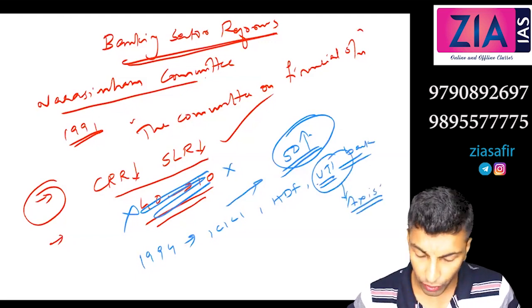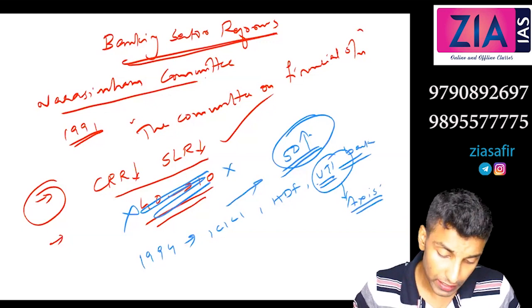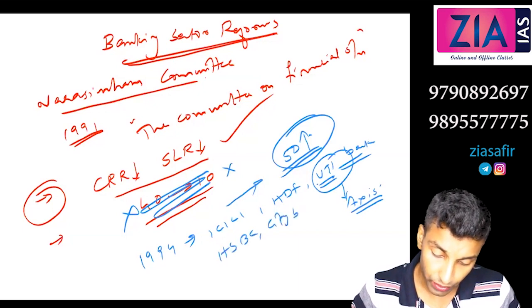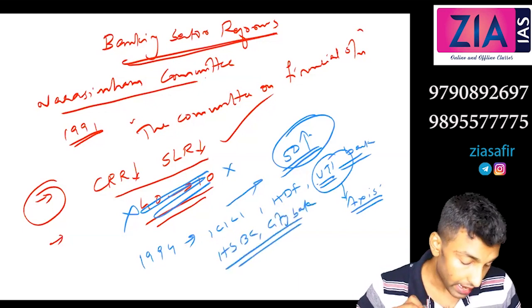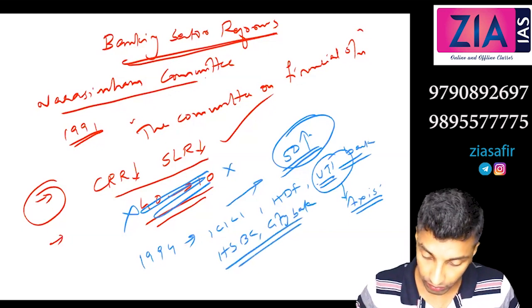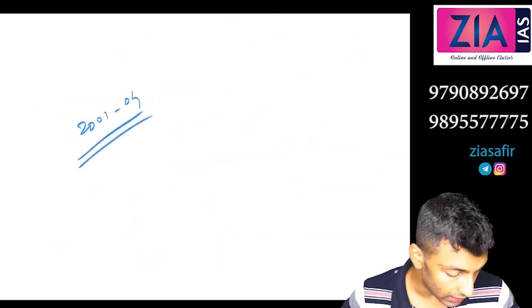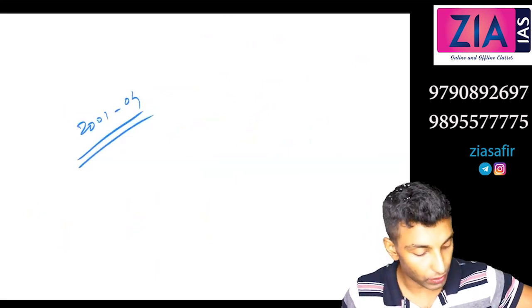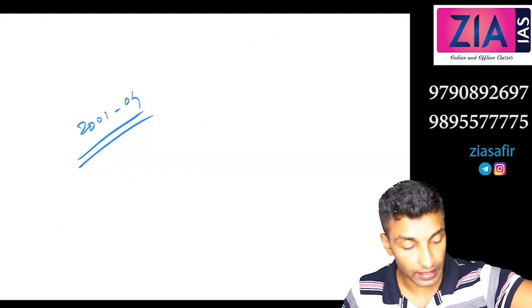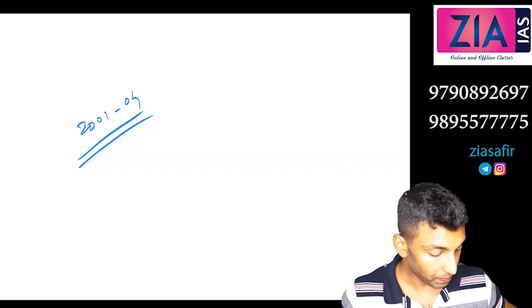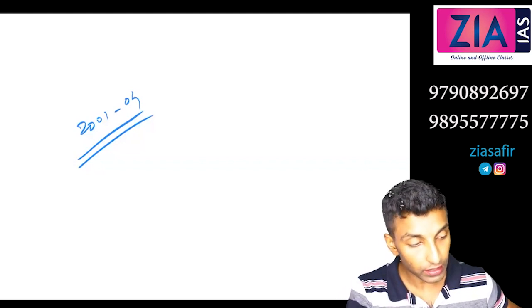So then foreign banks, if you see Citibank, HSBC Bank, okay, HSBC, Citibank, etc. were given the license. And again, during this time, 2001 to 4, there are other banks like Yes Bank, Standard Chartered Bank, Kotak Mahindra Bank. All these banks were also given license. So is it accepted or not? It is accepted. So private sector banks and foreign banks were given license for promoting the competition.